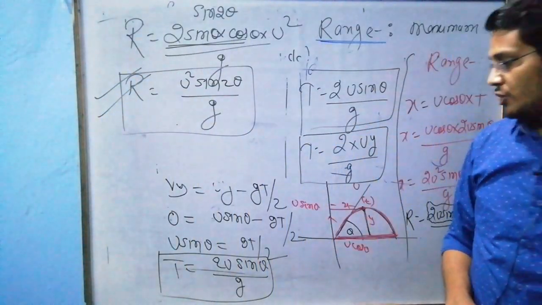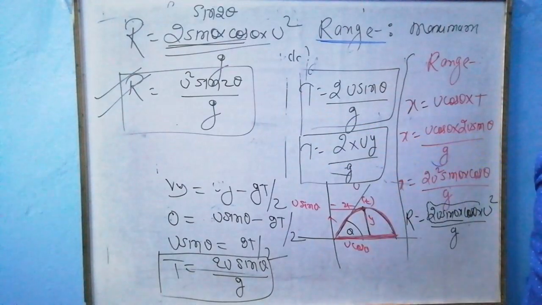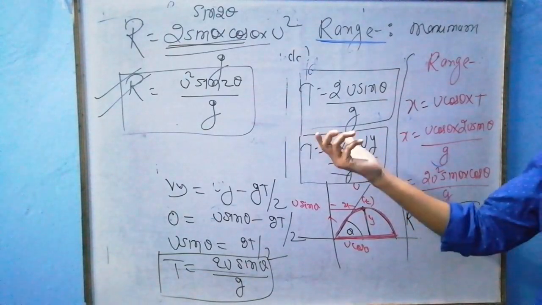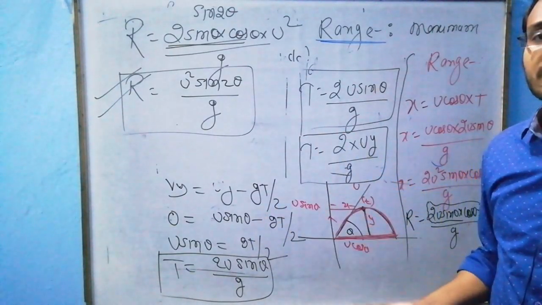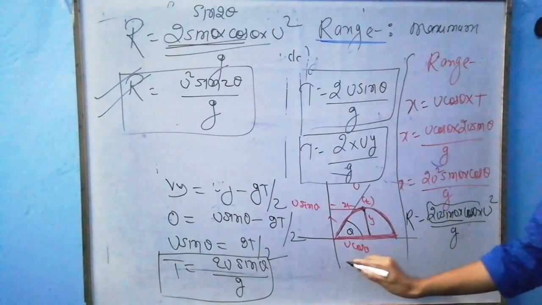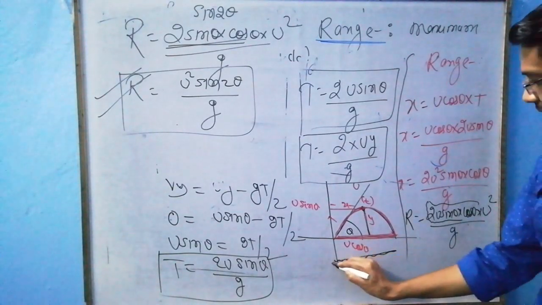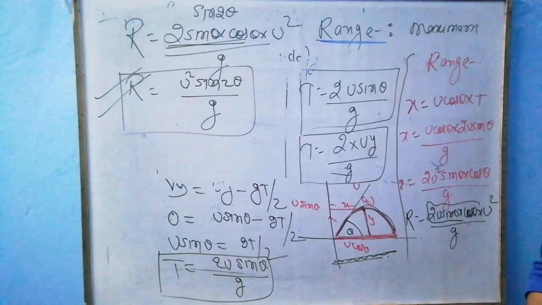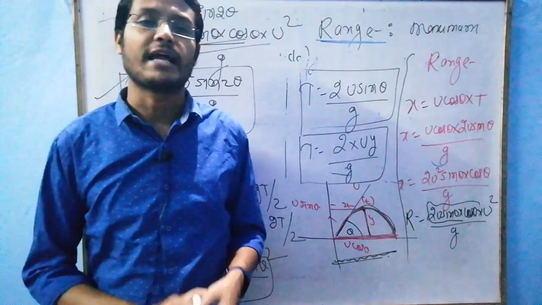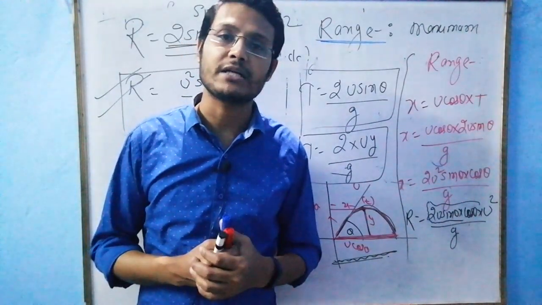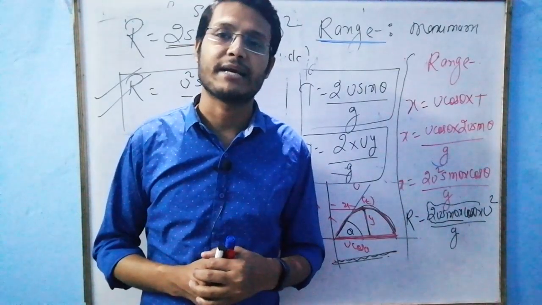Look, sir, for formation of range, what is responsible? Only the x velocity, u cos theta, was responsible. So by applying the second equation of motion, x is equal to u cos theta into t, because this is the total range x. In covering the total range, we have to take this time of flight t. So with this I would like to end my lecture, because in the next lecture I will bring all the numerical part, and maximum height is left.